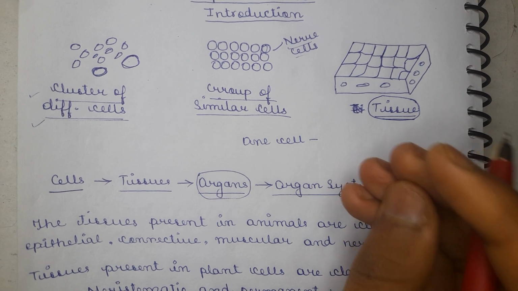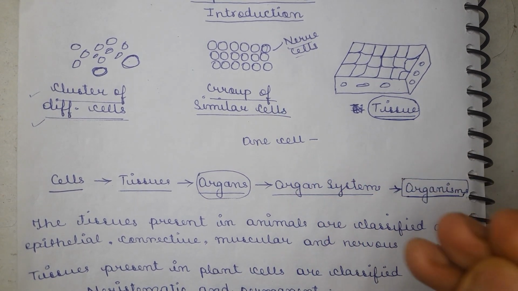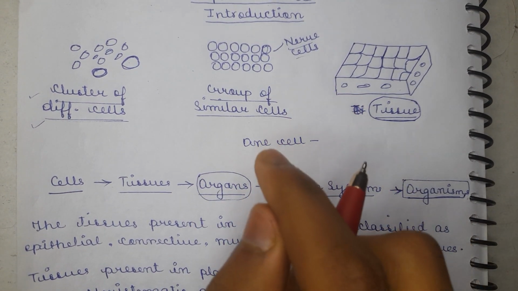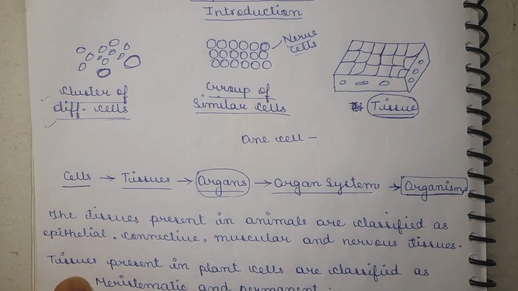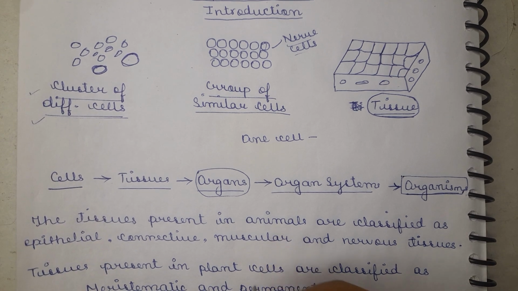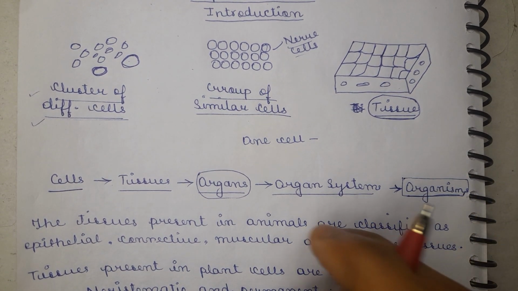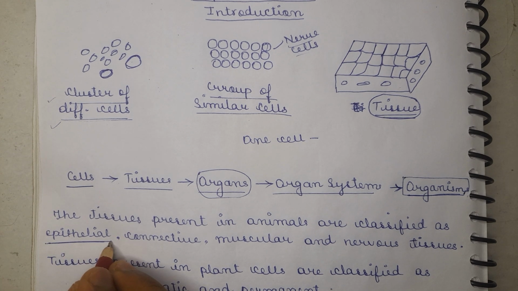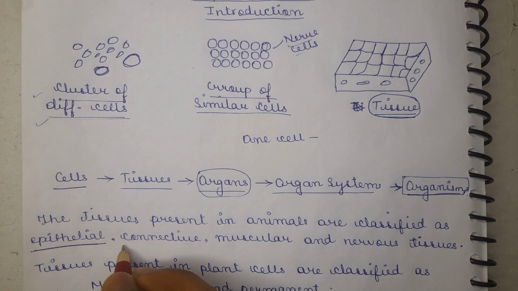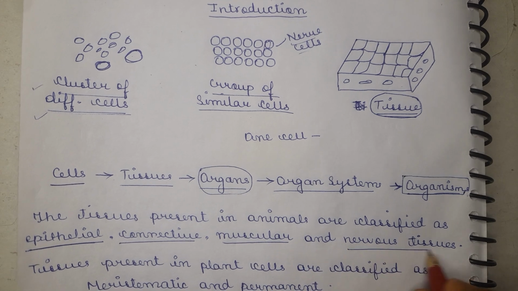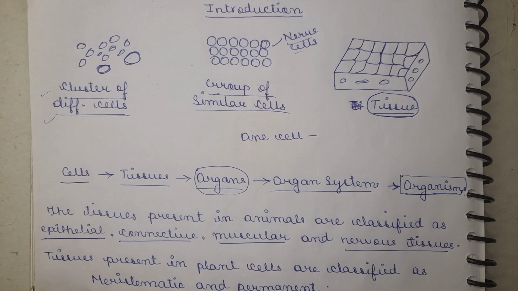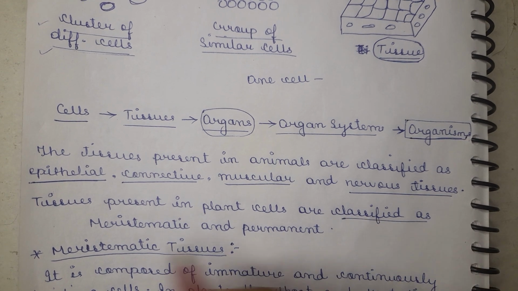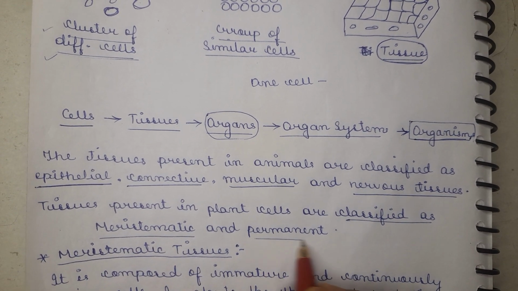The division of labor is a feature of multicellular rather than unicellular organisms. The tissues present in one organism are different from the tissues present in another organism. Animal tissue is mainly classified as epithelial tissue, which means the covering of our body, that is our skin, connective tissue, muscular tissue, and nervous tissue. Now if we talk about plant tissue, it is classified first of all as meristematic tissue and permanent tissue.